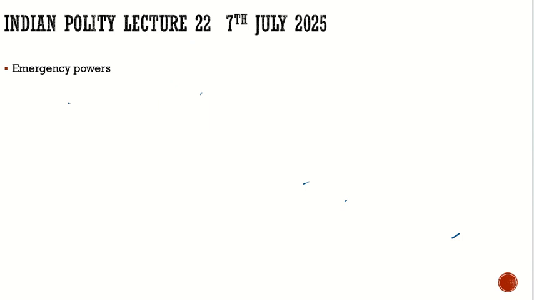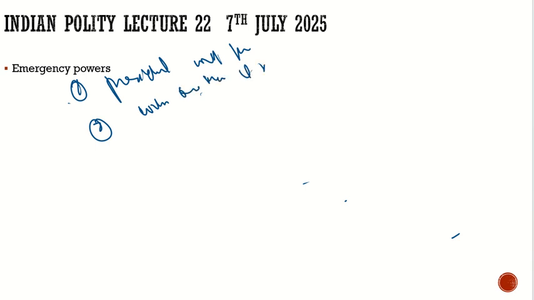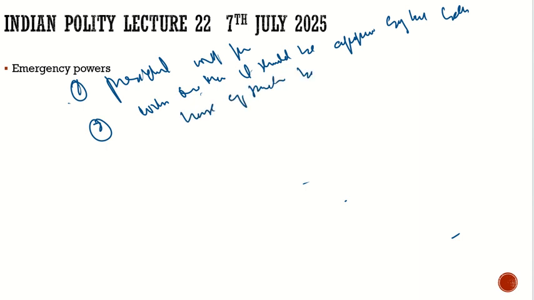So what is the validity of the national emergency? First, the president will proclaim it. Second, within 1 month, it should be approved by both houses of the parliament by special majority. Then it will continue. Once they approve it, it will continue for 6 months. For how much time? It will continue for 6 months.